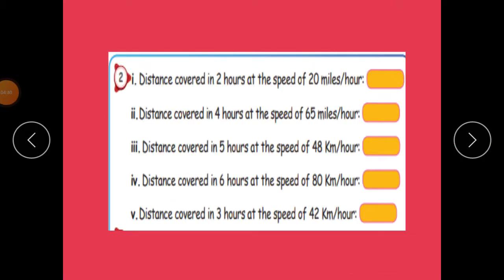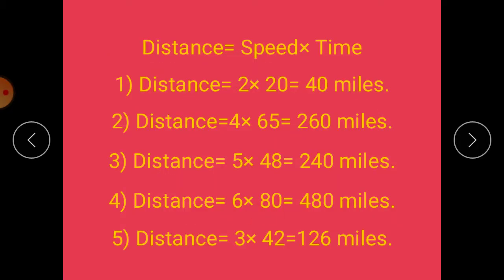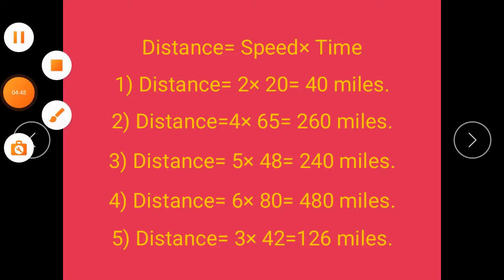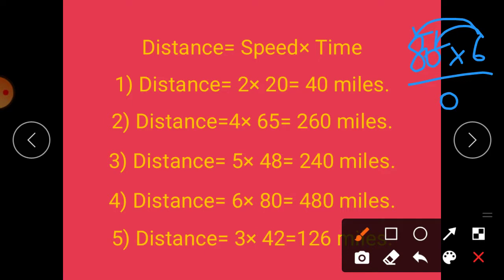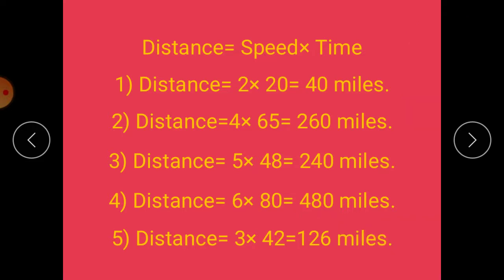Then in the next one, distance covered in 6 hours at the speed of 80 km per hour. So 6 into 80. We want to calculate 6 into 80. Here 6 into 0, 0. 6 8s are 48. So our answer is 480 miles.